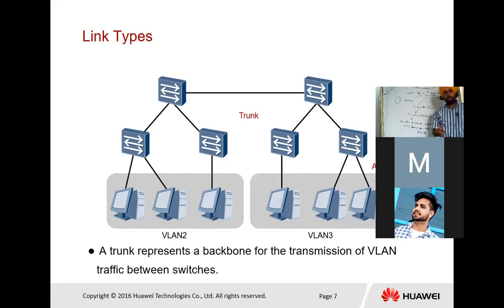When we are talking about the access port, we are talking about the link between a PC and a switch, as shown in the diagram.